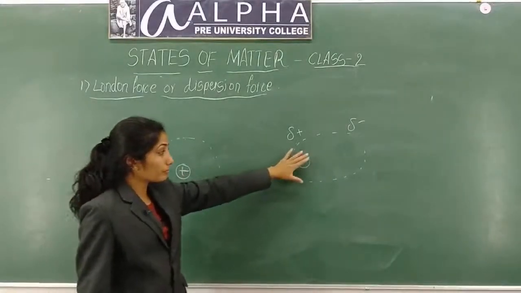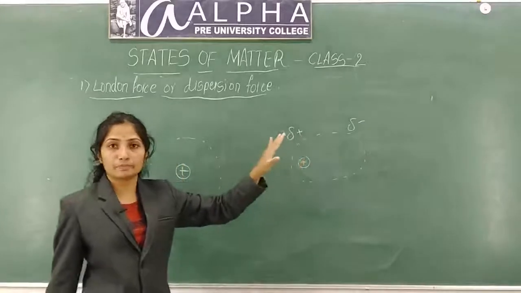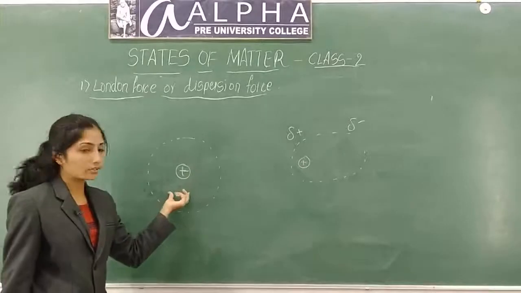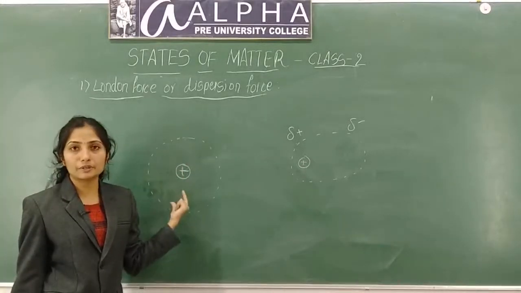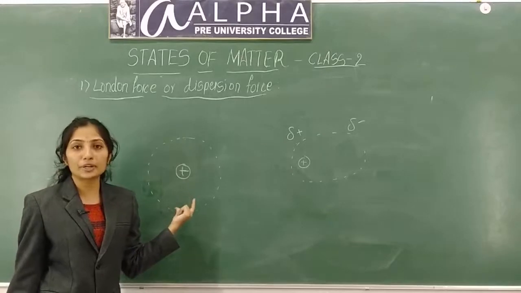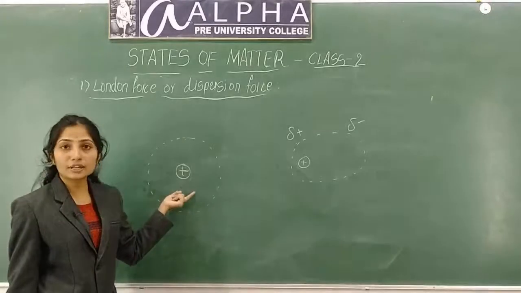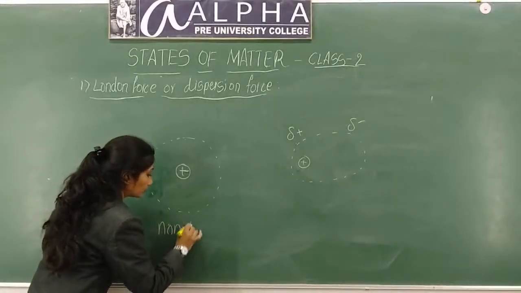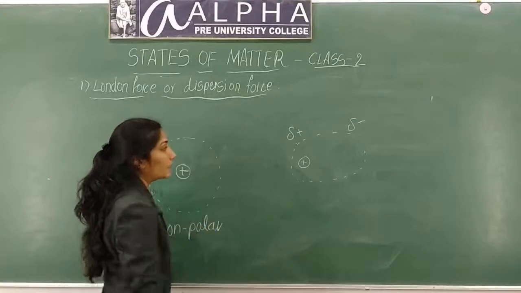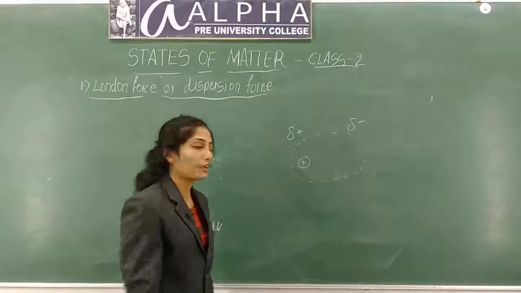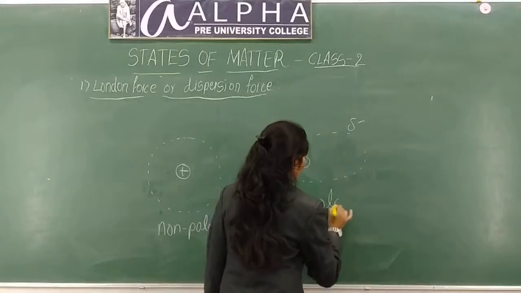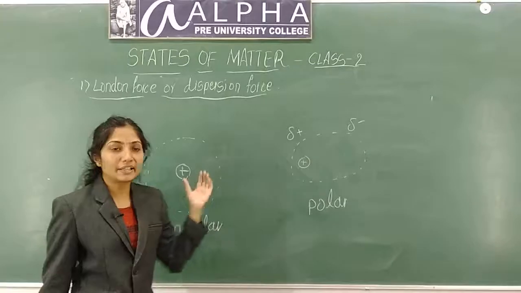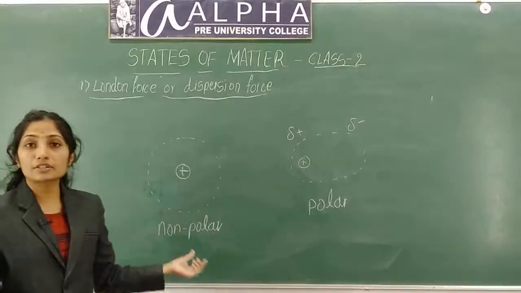There will not be a symmetrical distribution of electrons here, but in this case, symmetrical distribution of electrons will be there. Charges are distributed symmetrically, so this symmetrical distribution of charges will give a non-polar molecule. This unsymmetrical distribution of charges will give a polar molecule. In polar molecule there will be charge separation, but in case of non-polar molecule there is no charge separation.